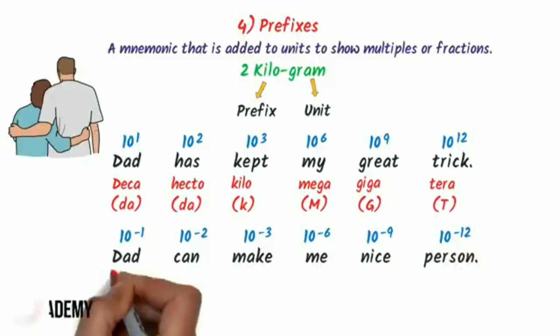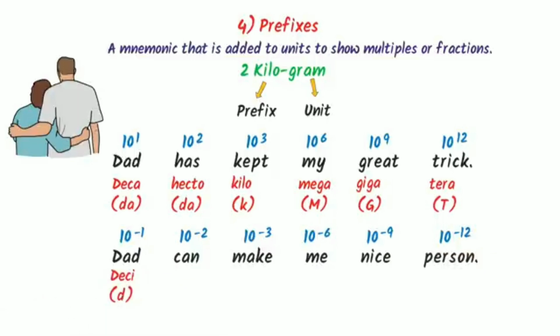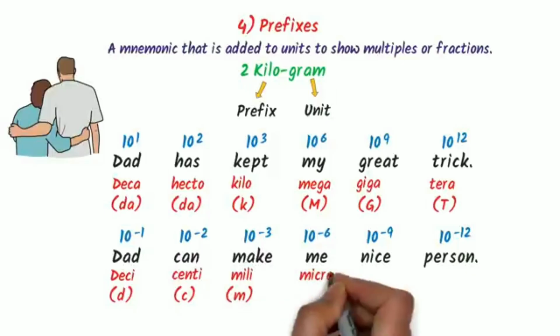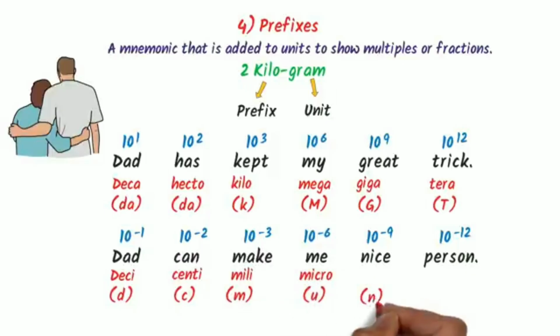Here, this D stands for deci, this C stands for centi, this M stands for milli, this M stands for micro, this N stands for nano, this P stands for pico. So this is the list of negative prefixes. Thus using this trick, we can easily learn all the prefixes.